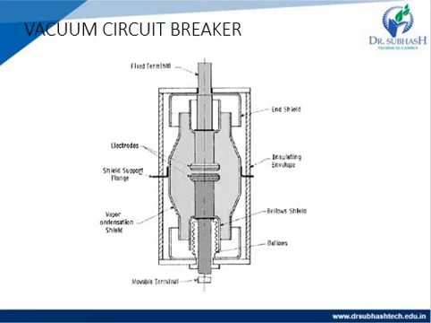The arc shield prevents the distortion of the internal dielectric strength by preventing metallic vapor from falling on the inside surface of the outer insulating cover.